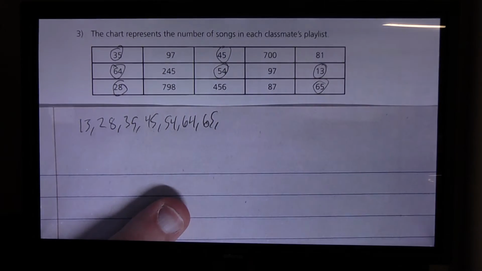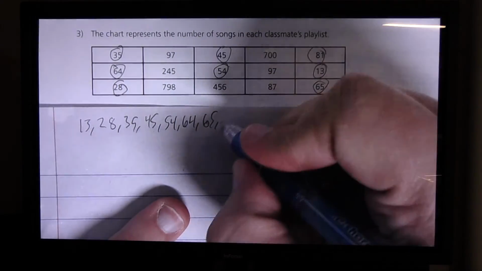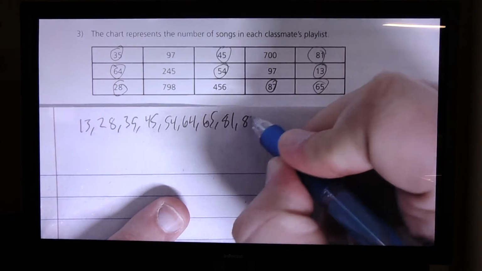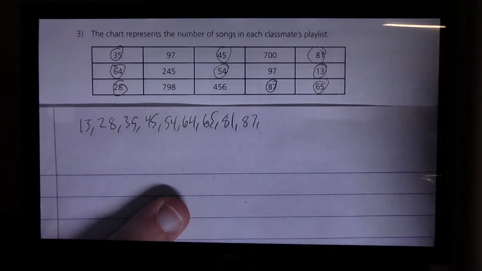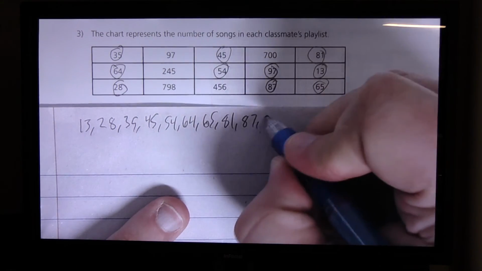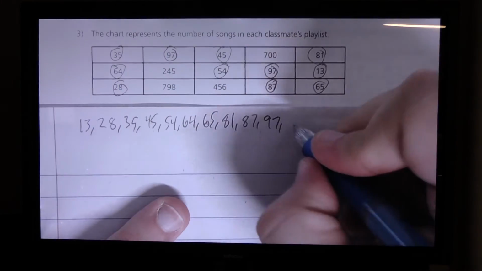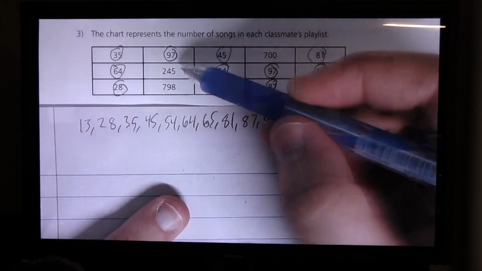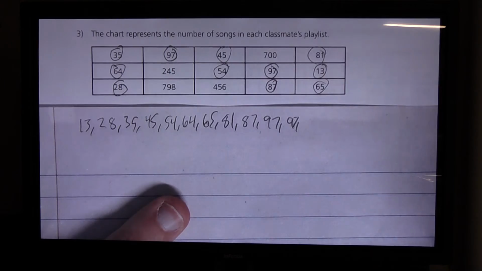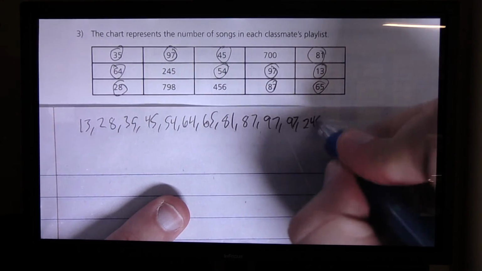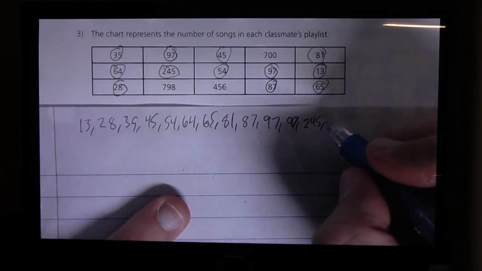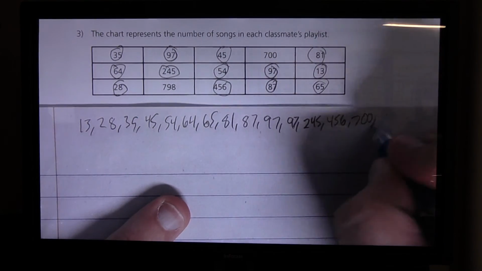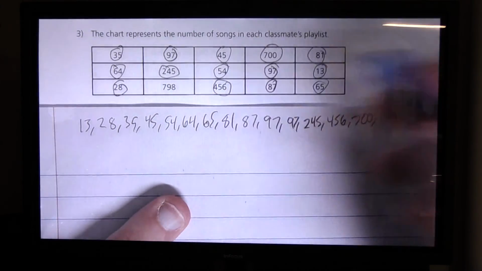And then it looks like we have 81 and 87 and a couple 97s. I guess we'd have found our mode if we needed to. And then it goes to, oh, thank you for pointing that out. Then we got 245, and then we've got 456. And 700, and then we've got 798.